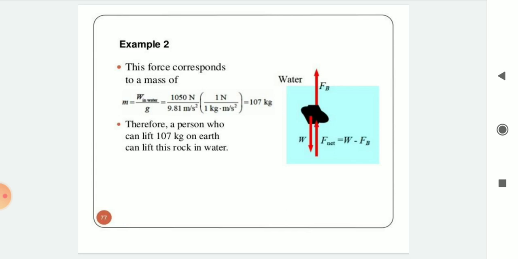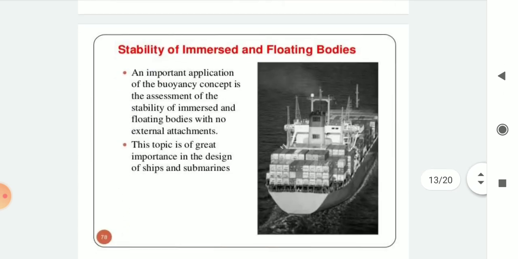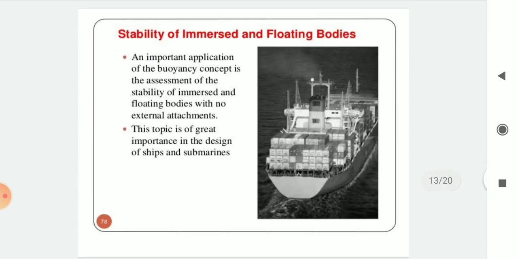Okay, understood? Then stability of immersed and floating bodies. An important application of the buoyancy concept is the assessment of the stability of immersed and floating bodies with no external attachments. This topic is of great importance in the design of ships and submarines. This is the most important application of the buoyancy concept while designing ships and submarines.